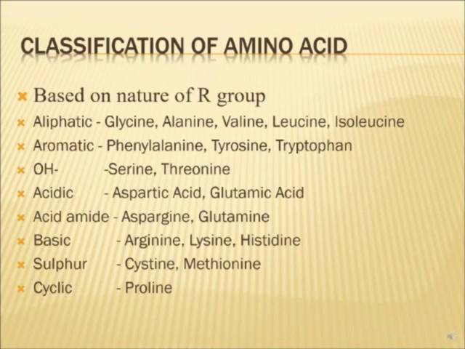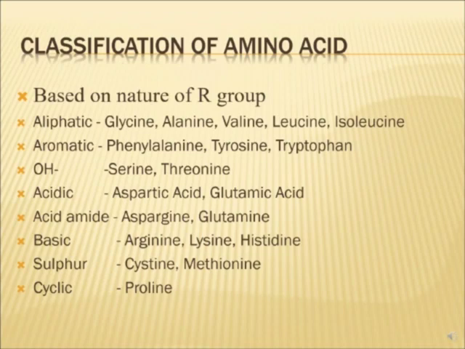Acidic, aspartic acid and glutamic acid. In acidic, these are dicarboxylic acids. They have an additional carboxyl group attached to their side chain. And similarly, their amides, asparagine and glutamine, basic amino acids which have an extra amino group, sulfur containing amino acids which have extra sulfur group attached to their side chain, and cyclic which is proline.